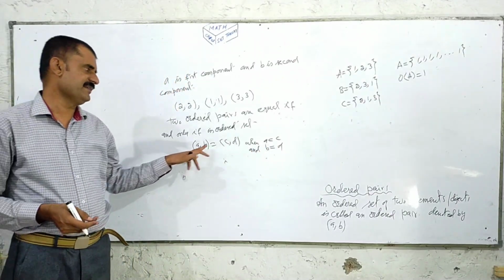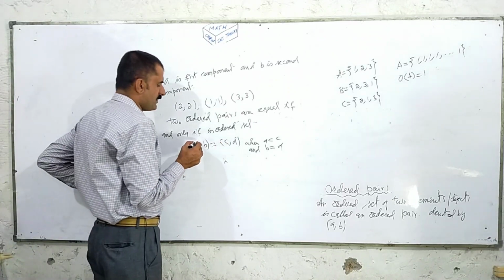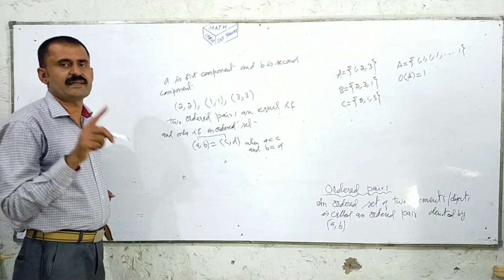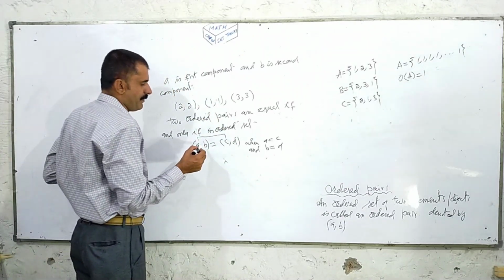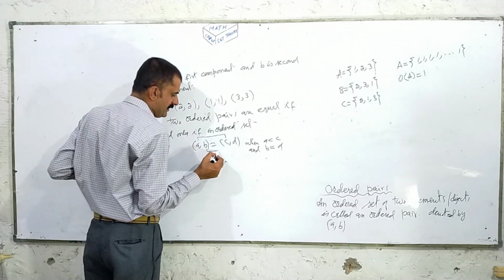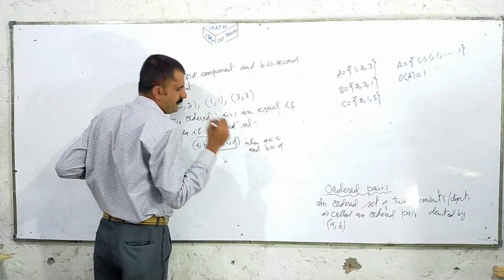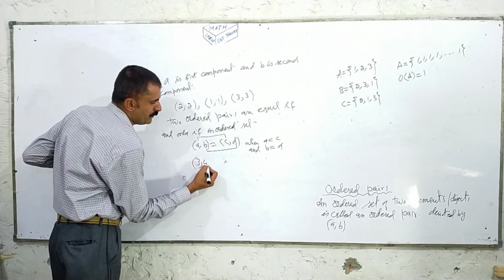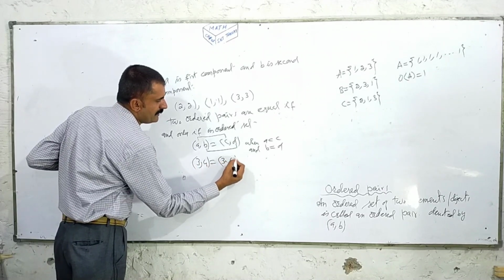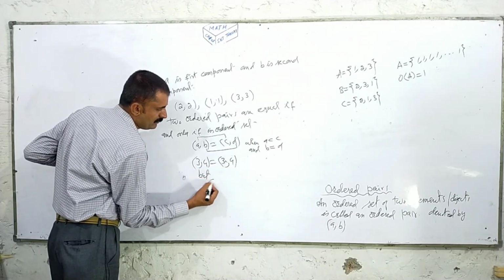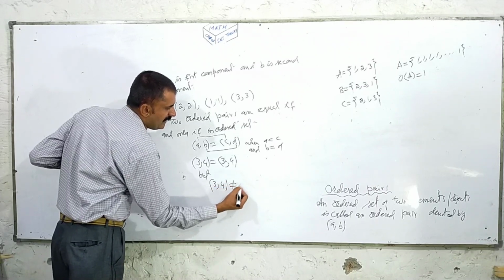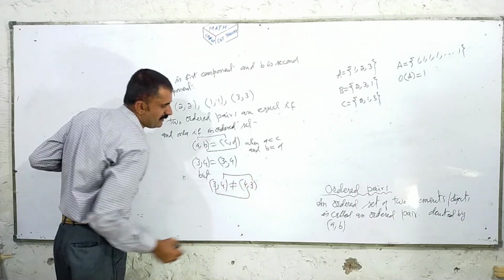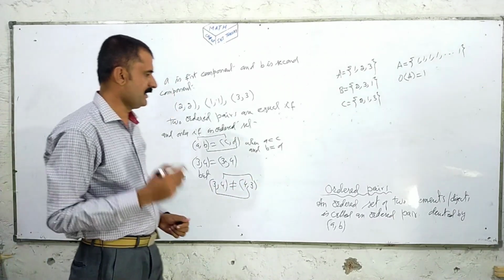Two ordered pairs (A, B) and (C, D) are equal if and only if the first component of the first ordered pair is equal to the first component of the second ordered pair, and the second component of the first is equal to the second component of the second, i.e. A is equal to C and B is equal to D. (3, 4) is equal to (3, 4), but (3, 4) is not equal to (4, 3) because the corresponding elements of the ordered pairs are not equal.